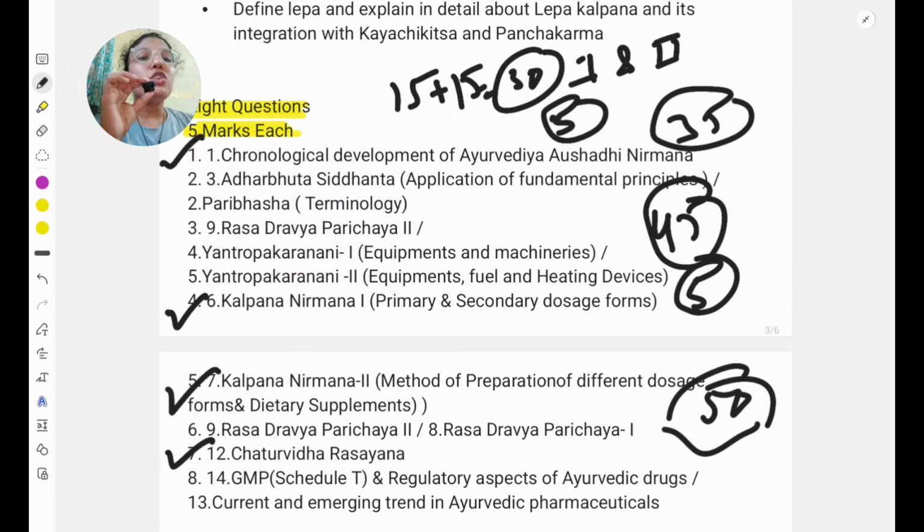And the third important one is shelf life, Saviryata Avadhi. Shelf life usually comes with the DNC Act. What shelf life is given in the DNC Act, along with the Saviryata Avadhi explained in our classics. So only these 3 or 4 important portions are there.